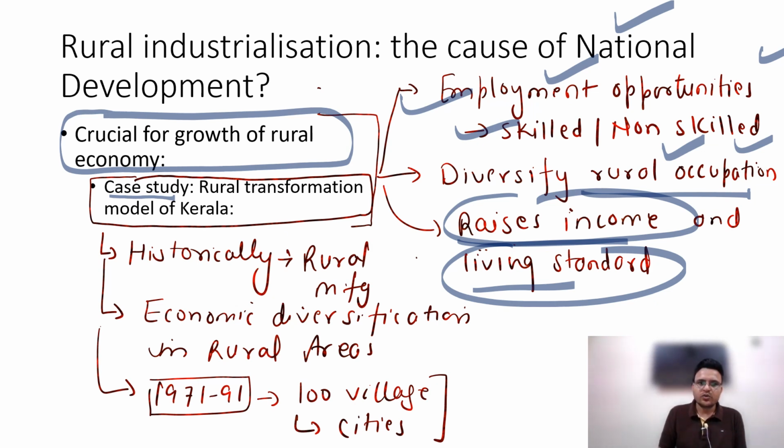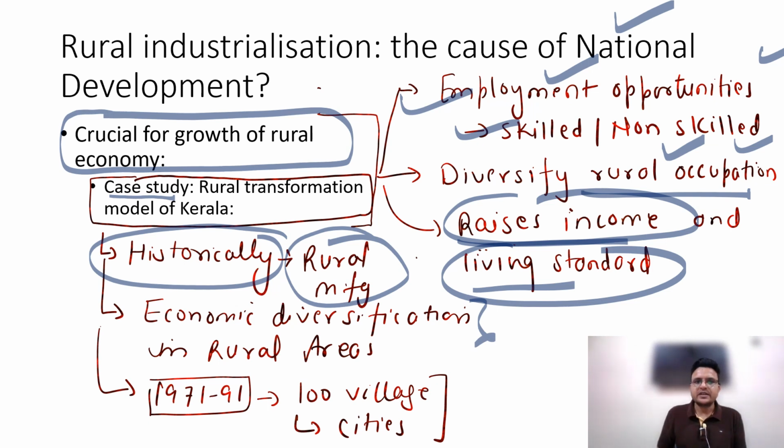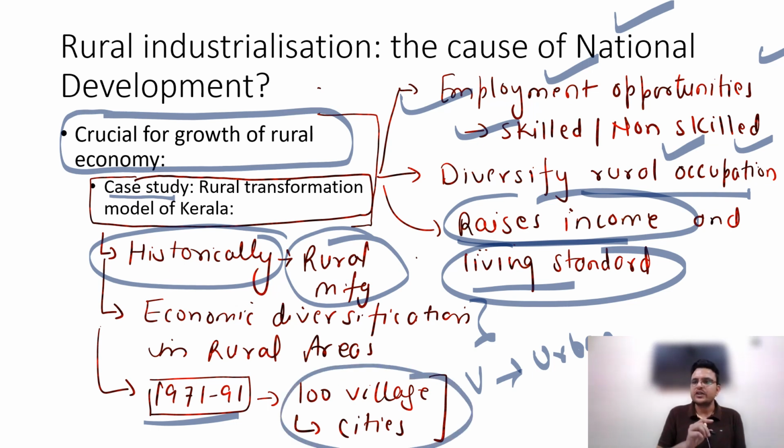In Kerala, historically, we have rural manufacturing industries, and because of that, economic diversification happened. This diversification also led to villages being converted into urban areas. Between 1970 and 1991, around 100 villages were converted into cities. So we can say this leads to growth of the rural economy.